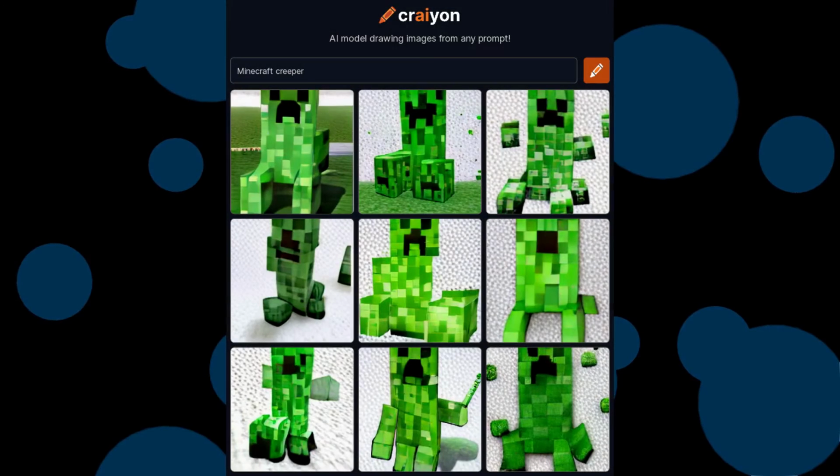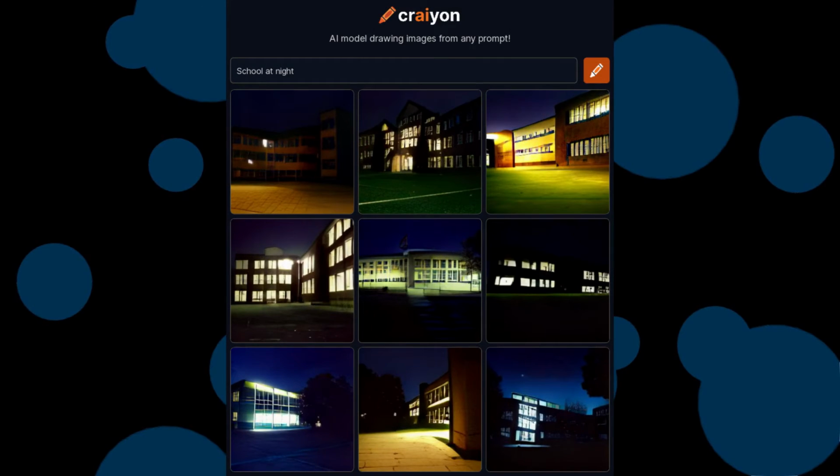Okay, this one admittedly looks like a child drew all of them, and they look fine, I guess. Okay, some look more cursed than others, but it still looks fine. I thought of this one because school's about to start in my country, so this is school at night, and they all look very ominous in my opinion, especially the one on the top left. The one on the bottom left looks like the bus stop to me. And the middle one looks like the White House for some reason.